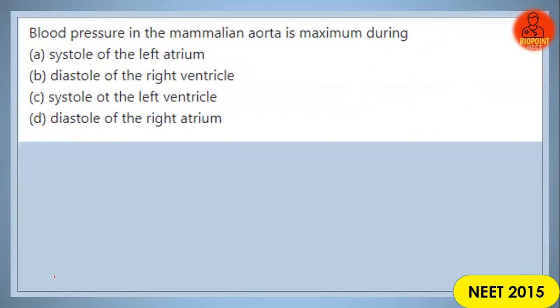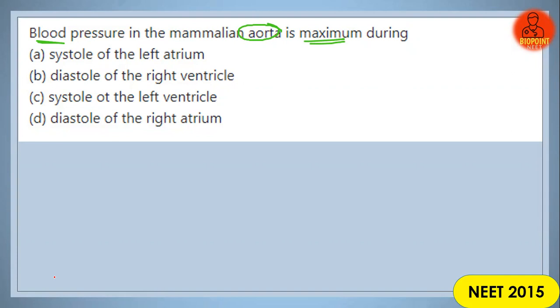Next question on your screen. Again, a question related to blood pressure. Blood pressure in the mammalian aorta is maximum during: systole of the left atrium, diastole of the right ventricle, systole of the left ventricle, or diastole of the right atrium.